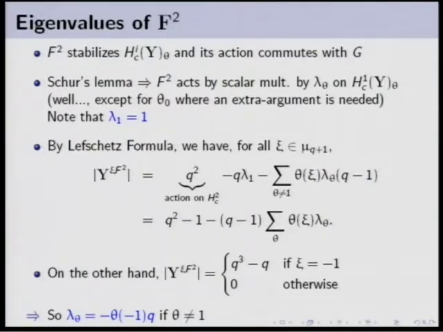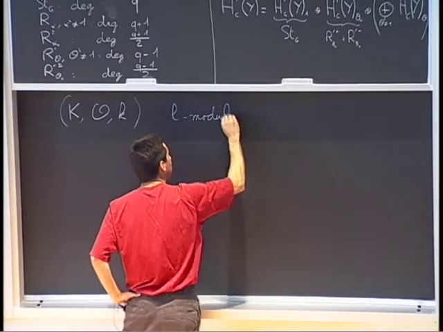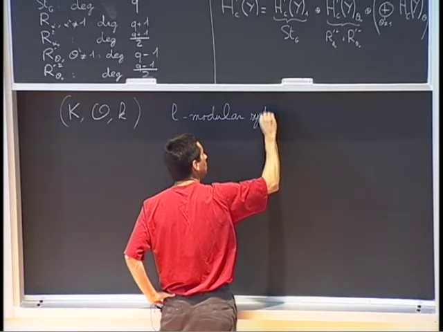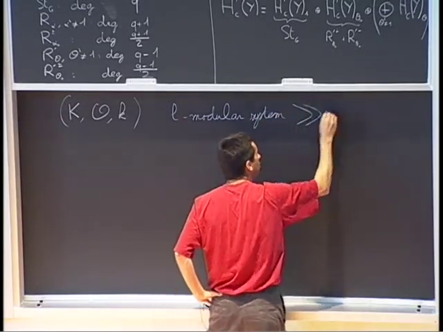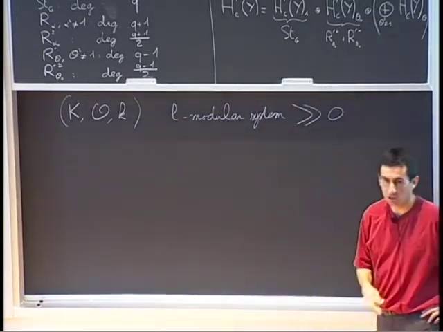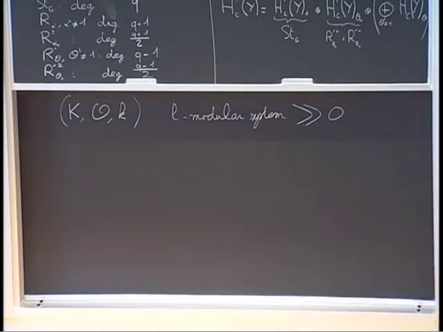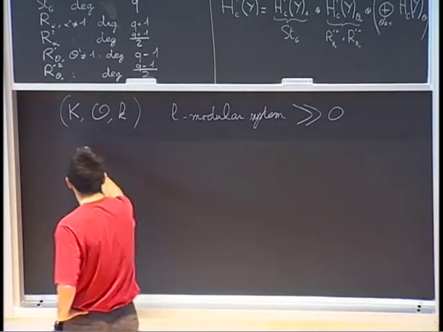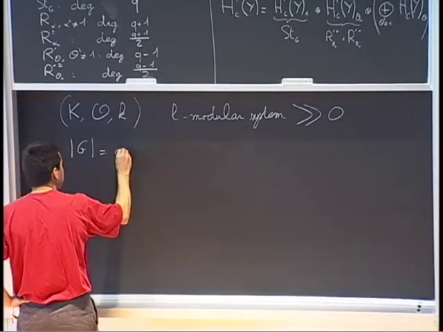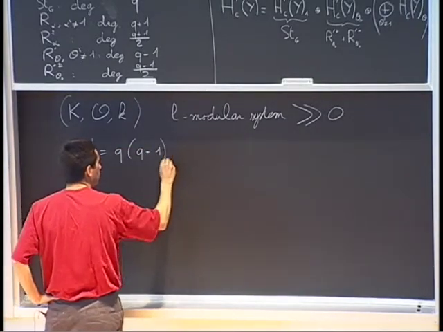So let me fix some notation. As usual, in modular representation theory, I will take an l-modular system, and I will take it sufficiently large to avoid problems. The size of the group G is equal to q minus 1, q, q plus 1.